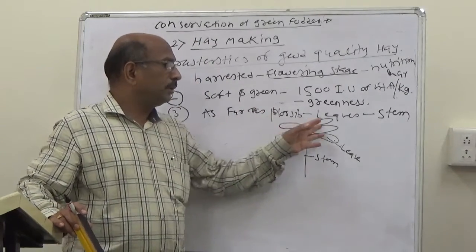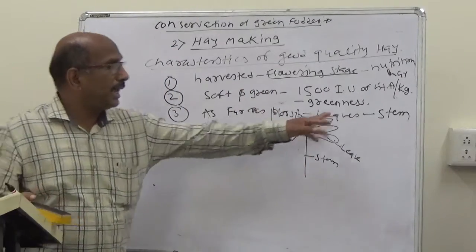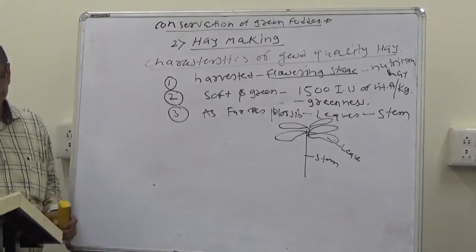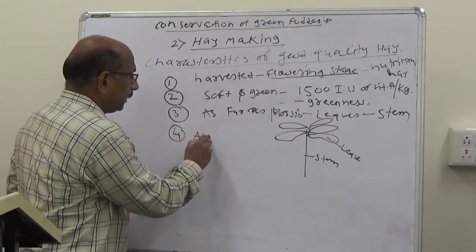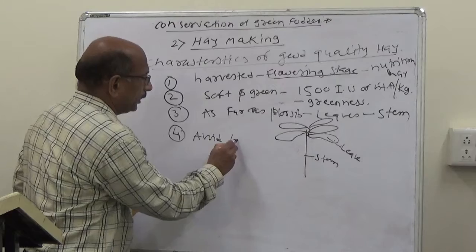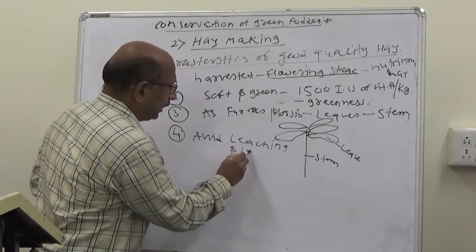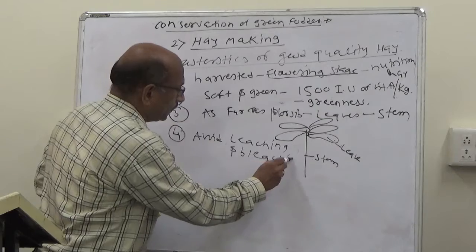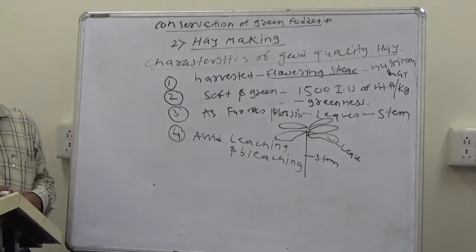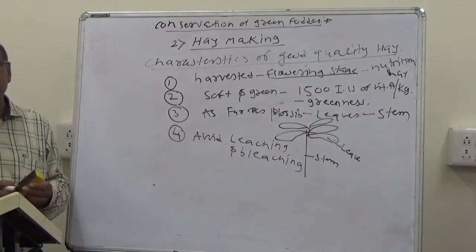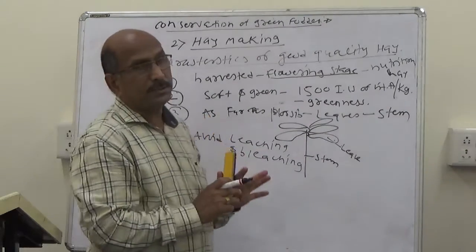As far as possible, the leaves must remain attached to the stems. Then, avoid leaching and bleaching. The next characteristic is to avoid leaching as well as bleaching of the hay. What is meant by leaching and bleaching?